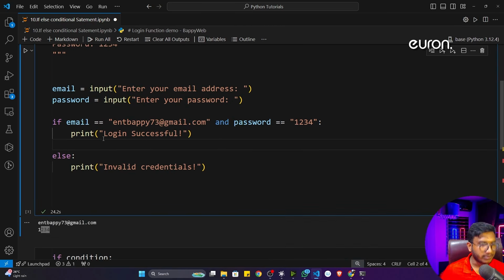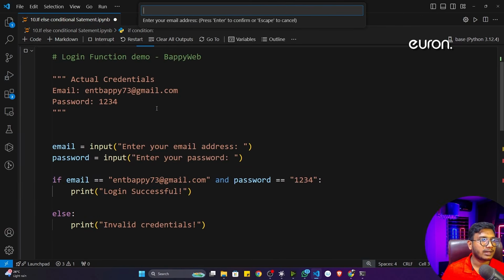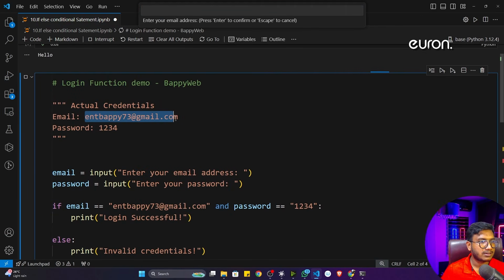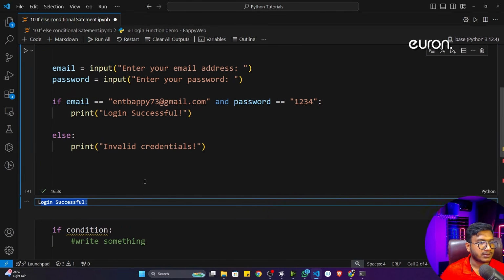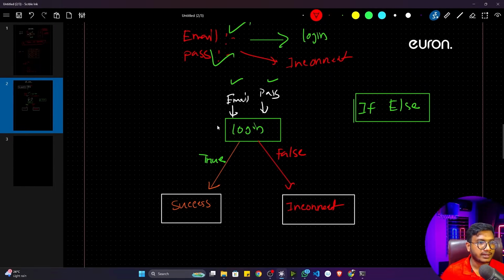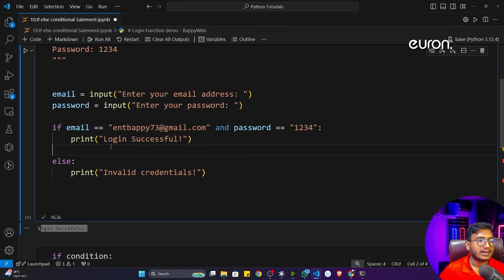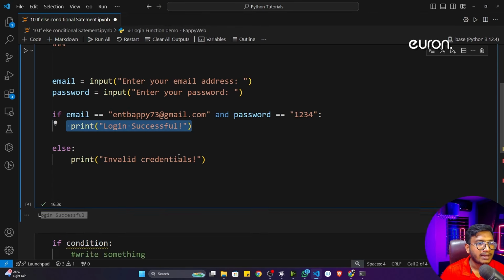Now let me execute and let me show you whether it's working fine or not. Again, I can press shift and enter. Now here I can pass my email. So copy, and here I'm going to give it and enter. Then I'll give the password. See, it is telling login successful. That means this statement is true. That means my data is correct and it is coming to the true statement.